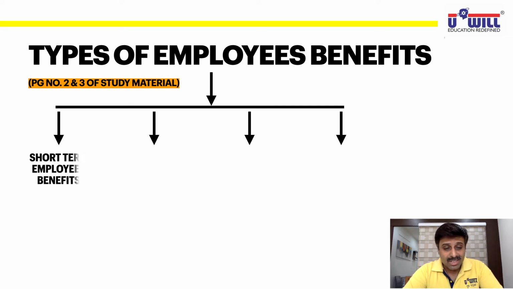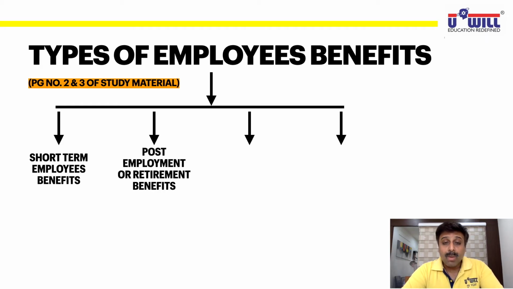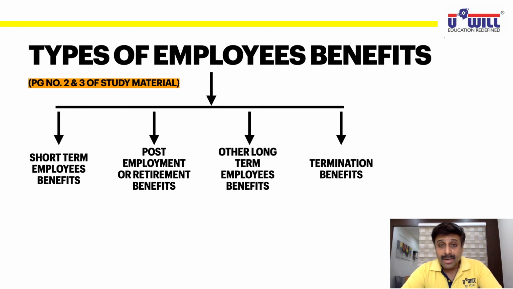First one is called short-term employee benefits. Write it down in your notebooks. Everyone must be writing it. Second is called post-employment or retirement benefits. Third is called other long-term employee benefits, and fourth is called termination benefits. Okay, so there are 4 types of employee benefits possible: short-term employee benefits, post-employment or retirement benefits, other long-term employee benefits, and termination benefits. Now, what are these 4?